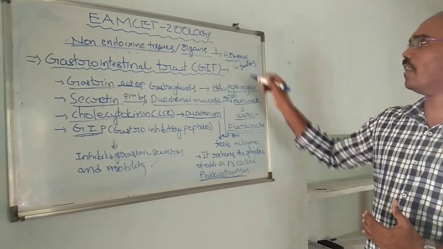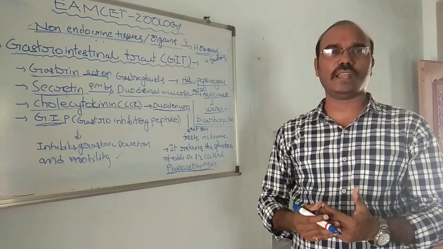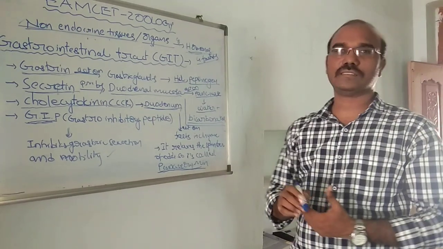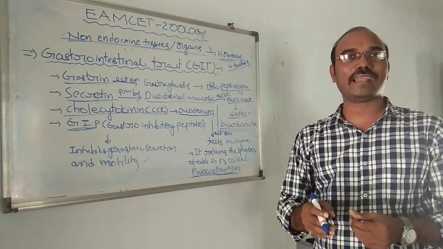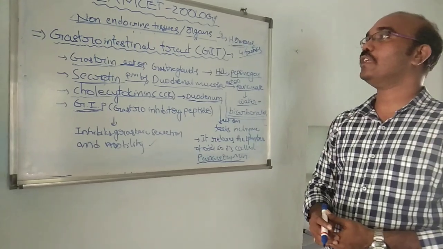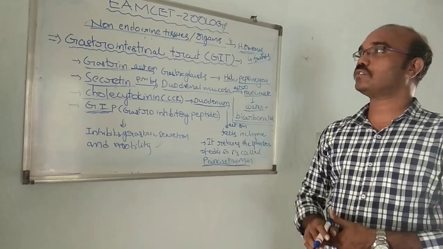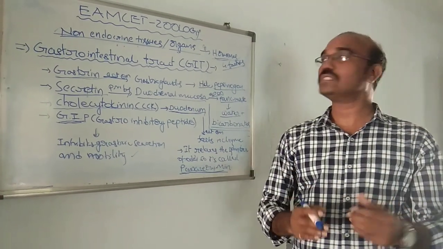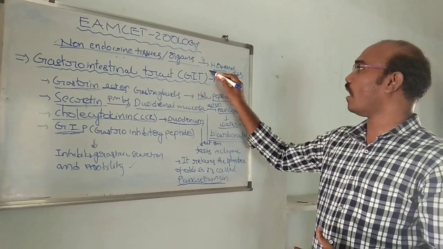Some more non-endocrine tissues present in our body produce secretions called growth factors. These growth factors help in the normal growth of tissues, repair and regeneration. So these are all about the non-endocrine tissues: the heart, kidney and gastrointestinal tract act like non-endocrine tissues and organs that produce hormones, and they also produce growth factors.